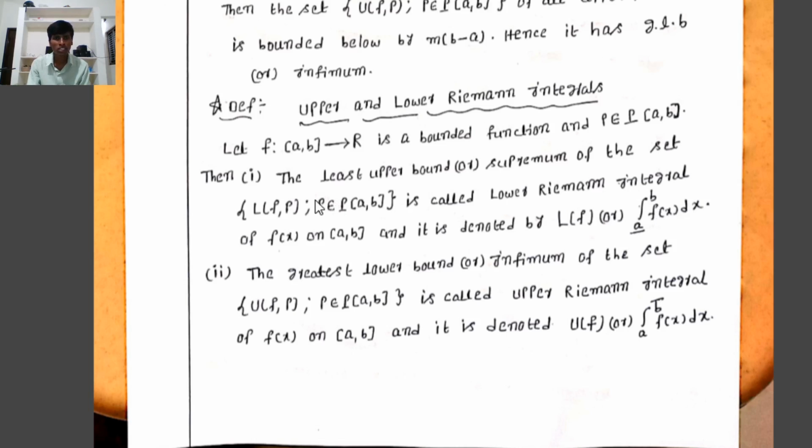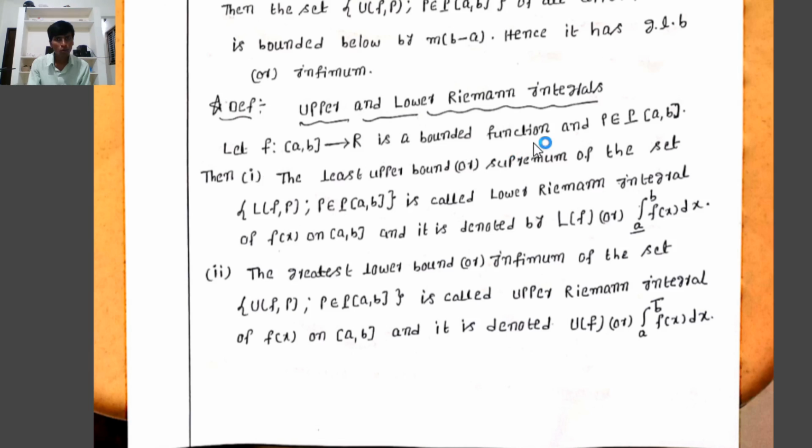Very clearly observe that the least upper bound, or supremum, of the set of all lower Riemann sums is called the lower Riemann integral. It is denoted by L(f) or the integral from a to b, with a lower bar, of f(x) dx.